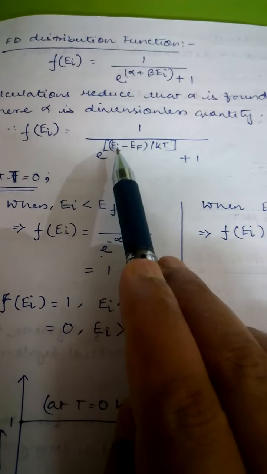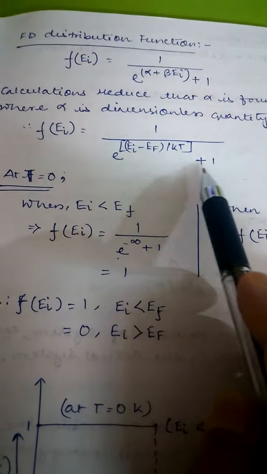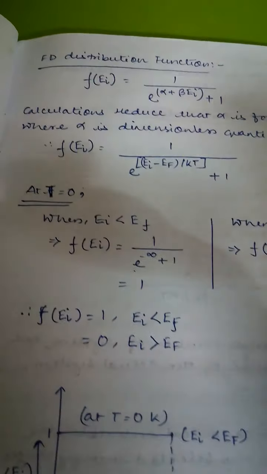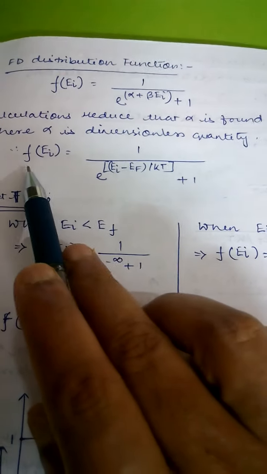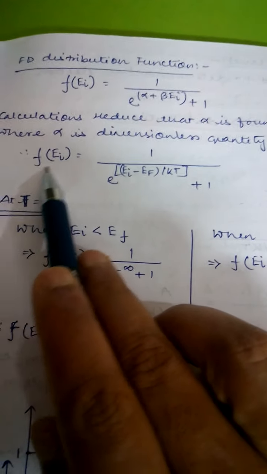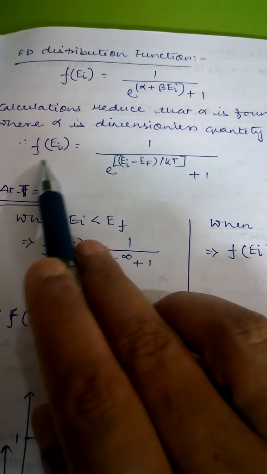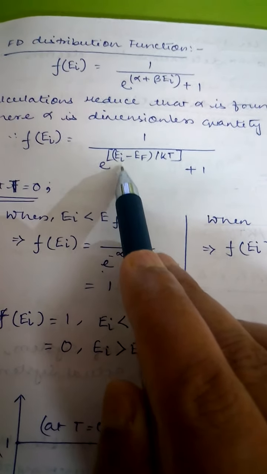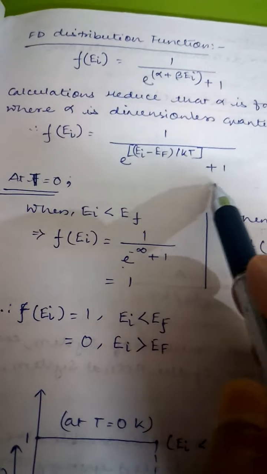F equals 1 by e to the power (Ei minus EF) by kT plus 1. Now various cases may arise. So here, let's have a look at this expression. F equals 1 by exponential of (Ei minus EF) by kT plus 1.